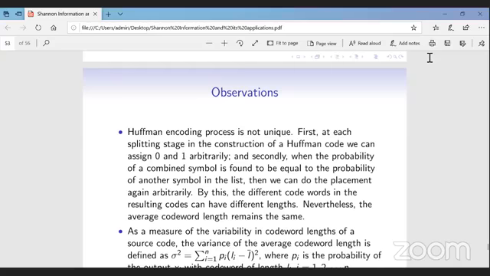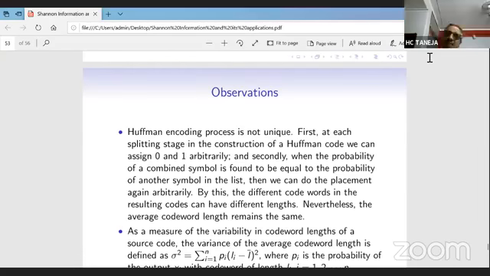Basically, I told you that we have taken the assumptions that entropy is non-negative and entropy is additive, H(PQ) is equal to H(P) plus H(Q). For those who have knowledge of functional equations, the solution of this functional equation comes out to be minus k log p. That's why entropy comes out as a log function.